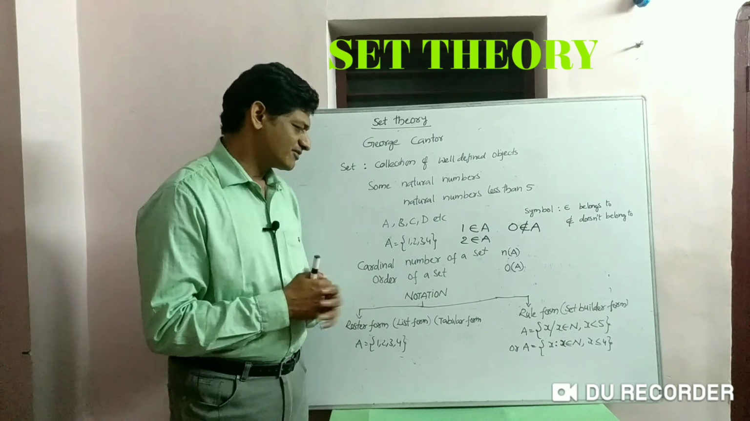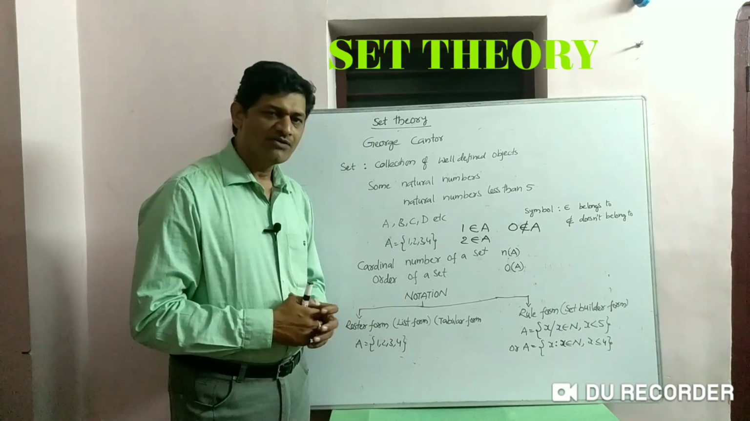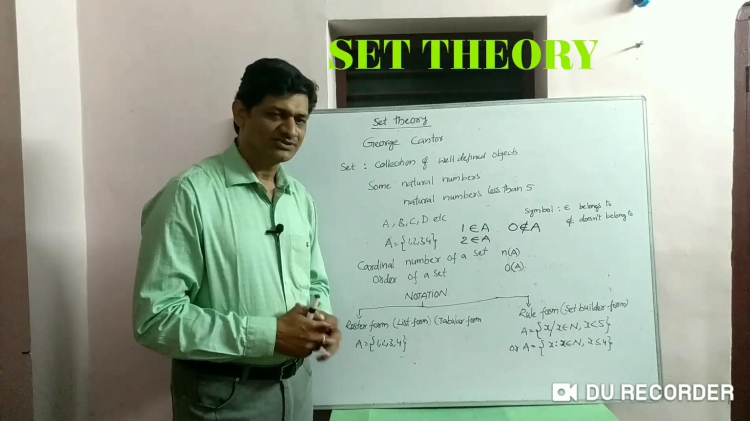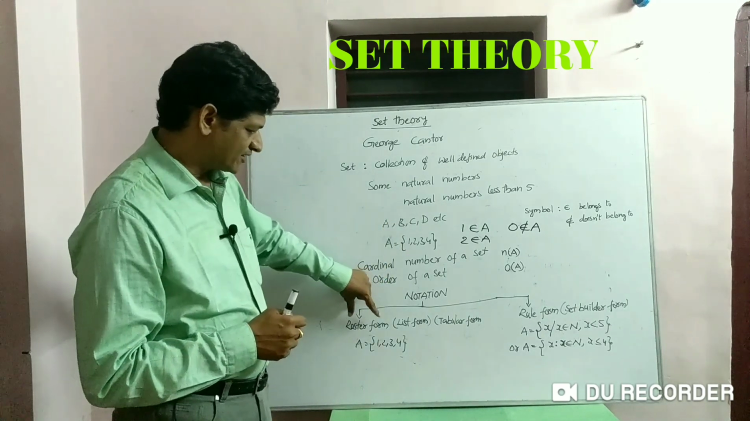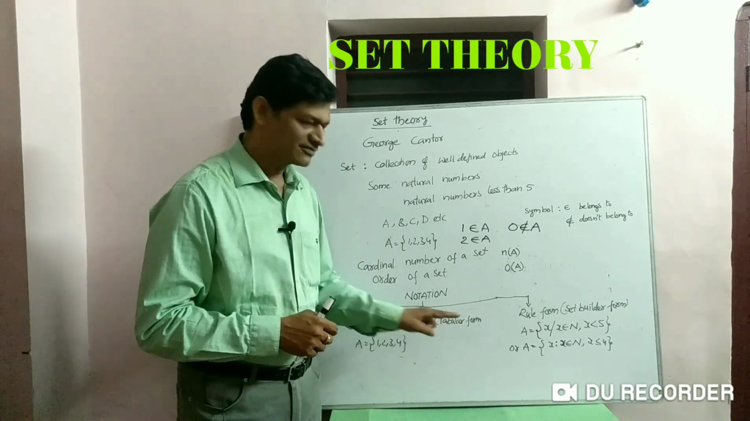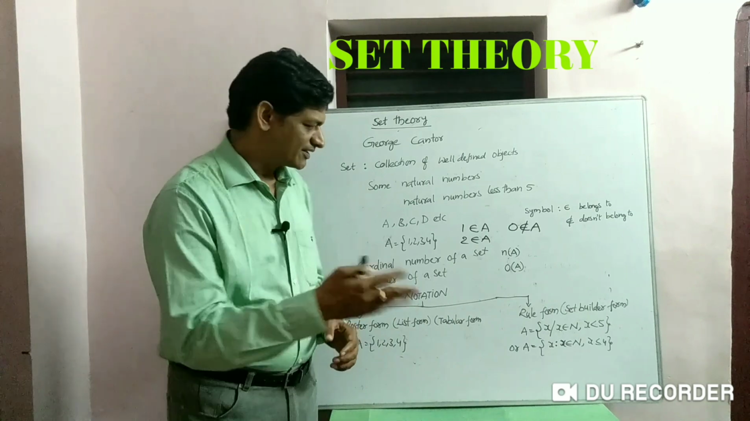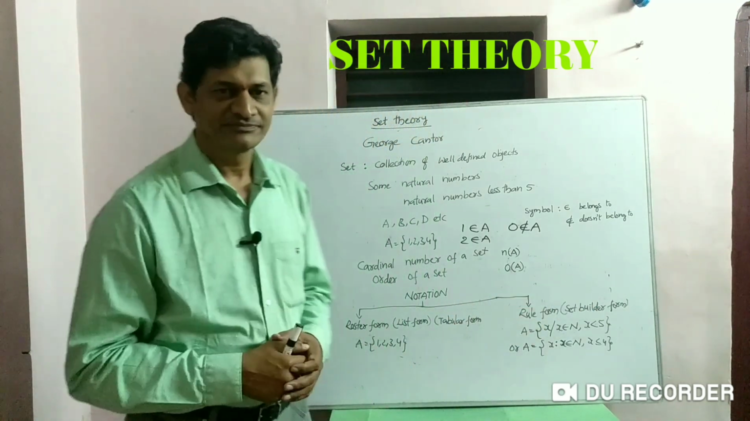And next topic is notation of a set. How can you describe a set? There are two ways to describe a set. One is roster form. It is also called list form or tabular form. The second way of representation is rule form or set builder form.